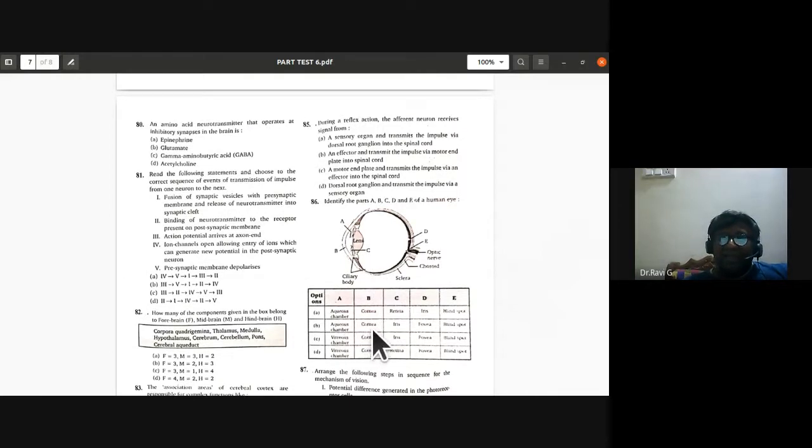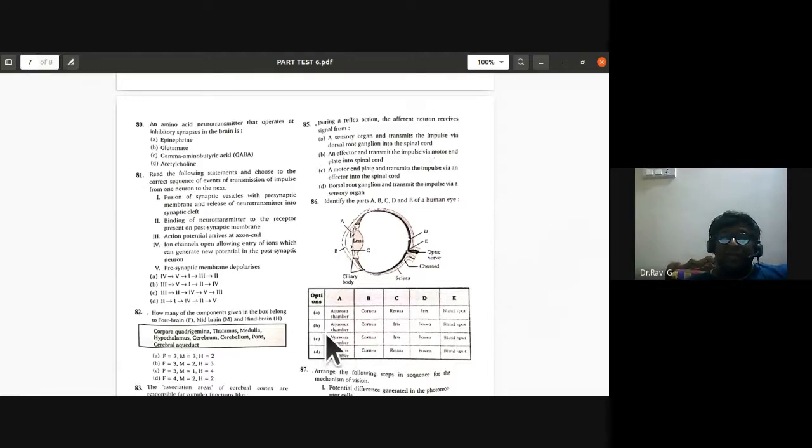B is cornea. C is iris. D is fovea. E is blind spot. So the second option is the correct labeling. A is aqueous chamber, B is cornea, C is iris, D is fovea, E is blind spot. So these are the correct options for the diagram.